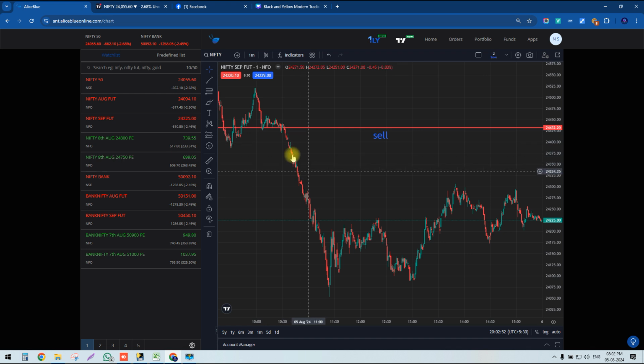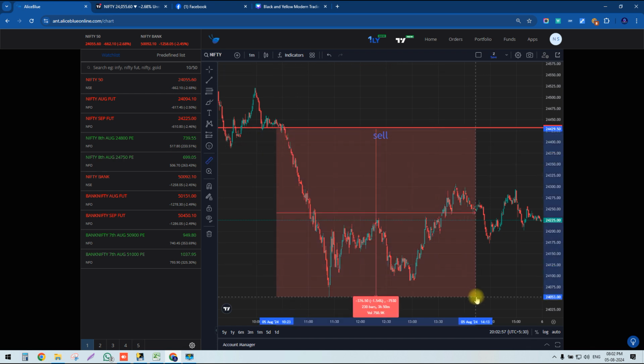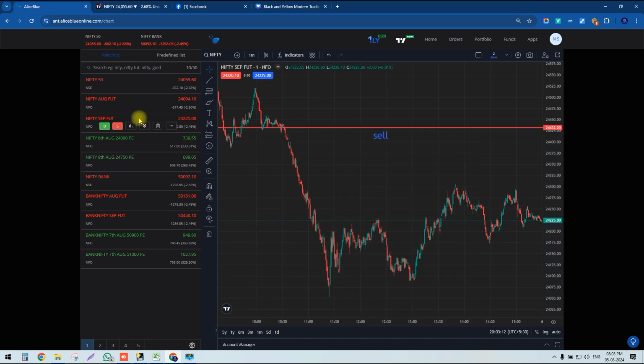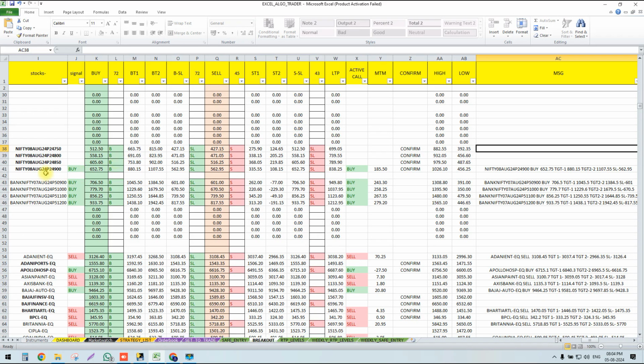Let's mark it. The market fell down 376 points from our sell level. That's good, no? You would have made a huge profit if you had followed the breakout strategy today.